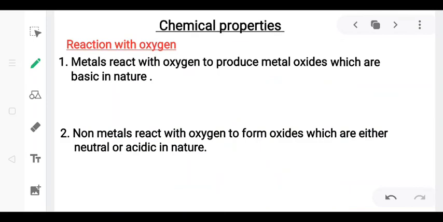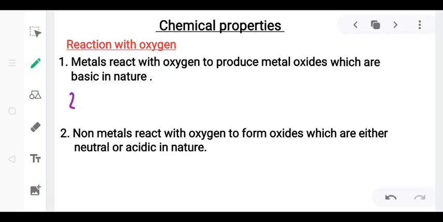Next is chemical properties. Chemical properties of a matter are based on its ability to participate in chemical reaction and to form new substances. So let's learn some chemical properties of metals and non-metals. First one is reaction with oxygen. Whenever metals react with oxygen, it produces metal oxides which are basic in nature. That means it can turn red litmus into blue.